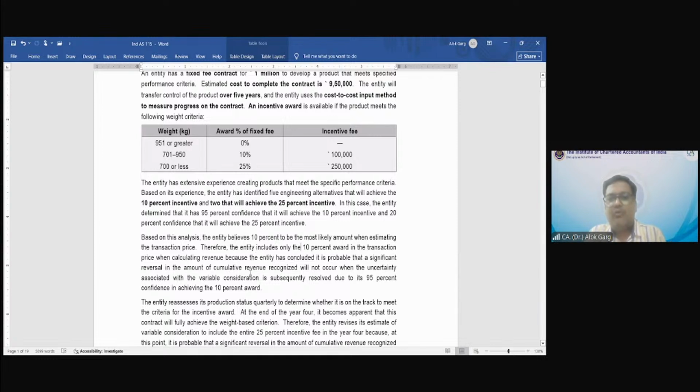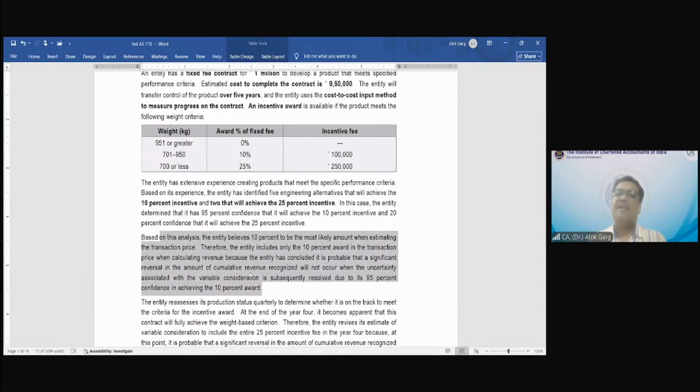Therefore, the entity includes only the 10% award in the transaction price when calculating revenue, because it has concluded that it is probable that a significant reversal in the amount of cumulative revenue recognized will not occur. When the uncertainty associated with the variable consideration is subsequently resolved, there is 95% confidence in achieving the 10% award.